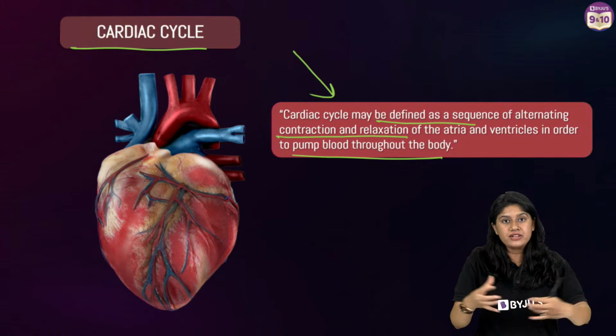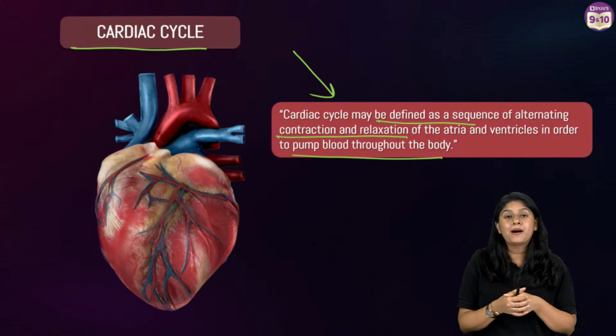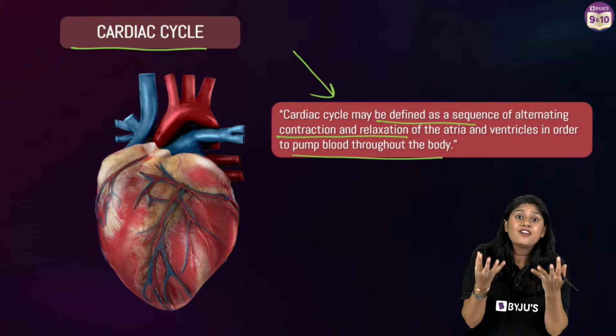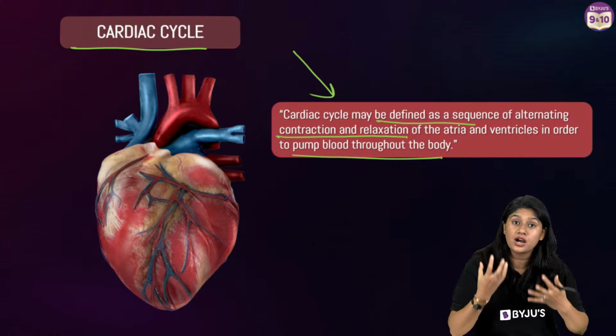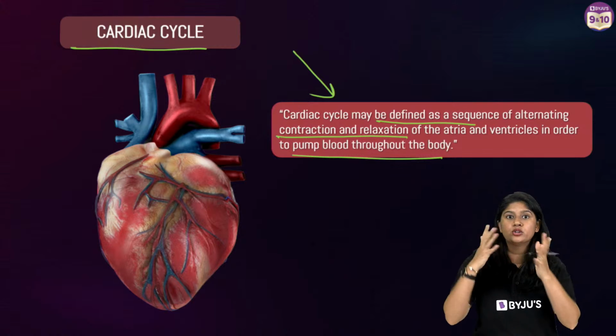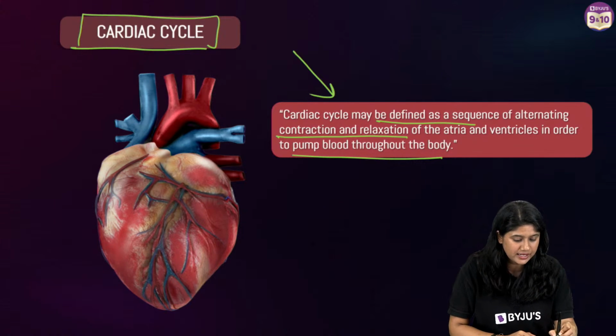In short, the cardiac cycle is nothing but the rhythmic contraction and relaxation of the heart muscles. When the contraction and relaxation occur, the blood is pumped into the heart and into the body. That whole thing is called the cardiac cycle.